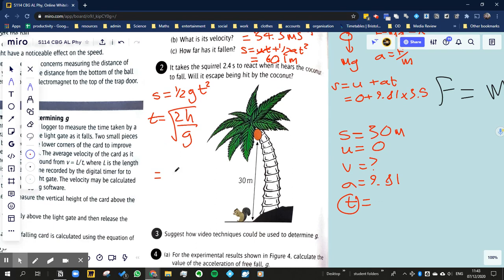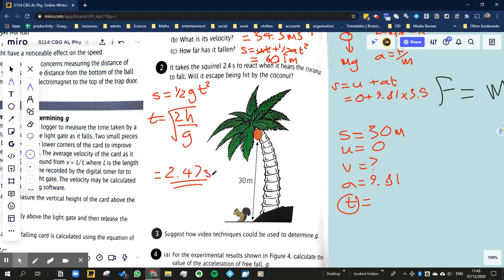Okay, those of you who may have noticed the deliberate mistake there, I've rearranged it incorrectly. I should have divided by g over there, so that goes over there, and you end up with this. So the time it would take would be 2.47 seconds. So the squirrel will get away. It'll have just enough time to get away, I suppose, 0.07 seconds to get away.